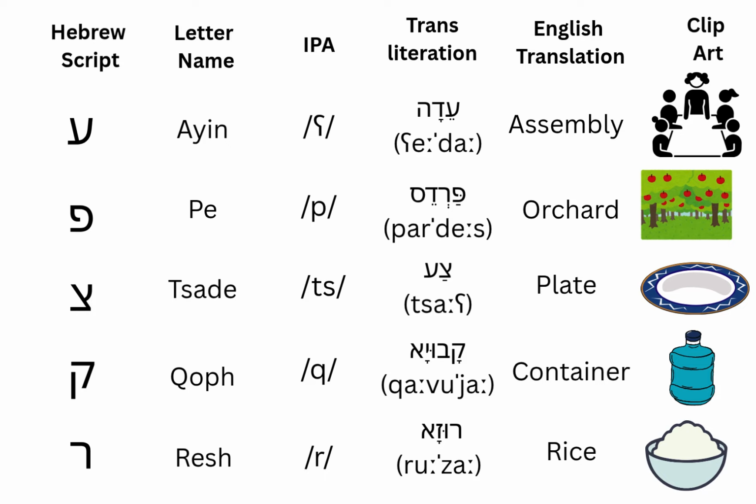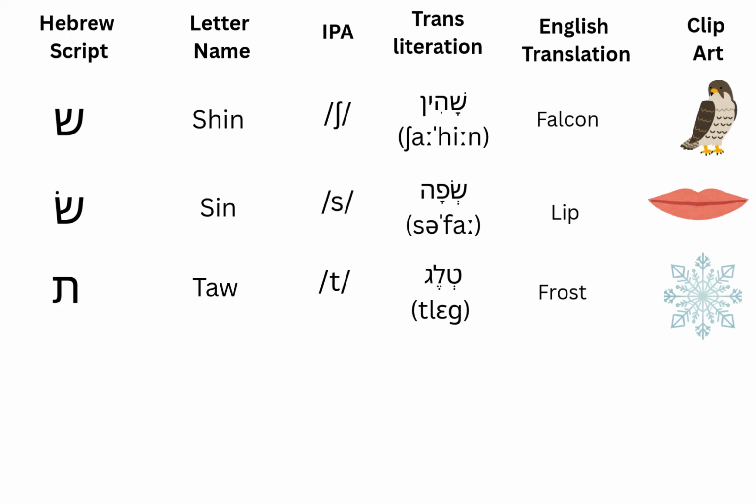The next is resh. Unlike Hebrew, it is trilled like r, and the word from it is ruza, which means rice. The next is sheen. It gives sh sound, like in the word shaheen, which means falcon.